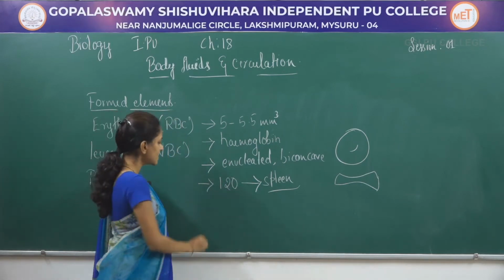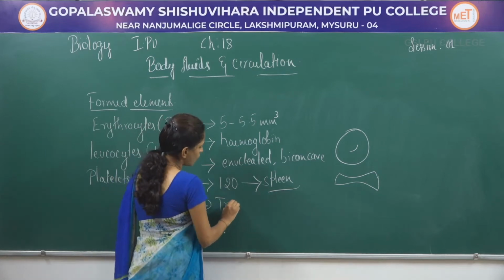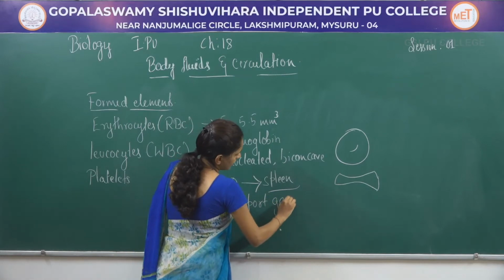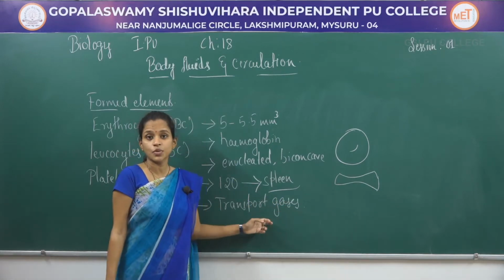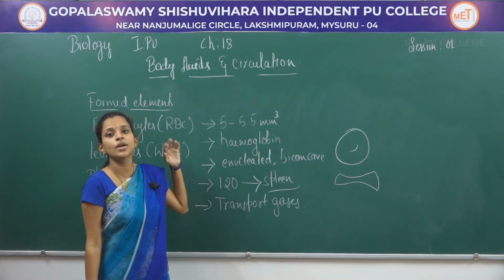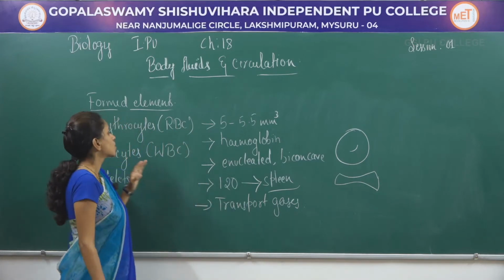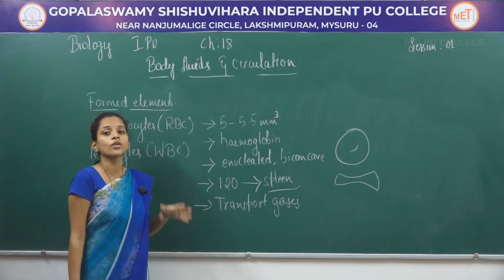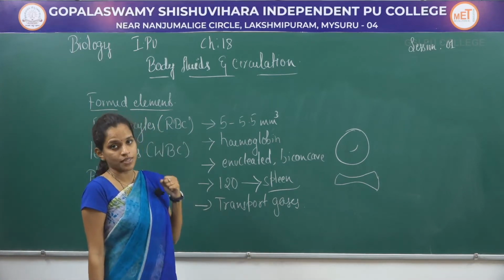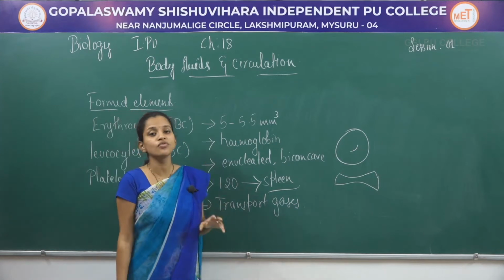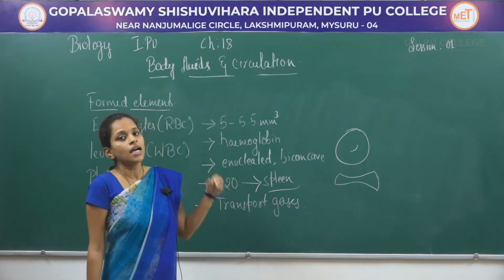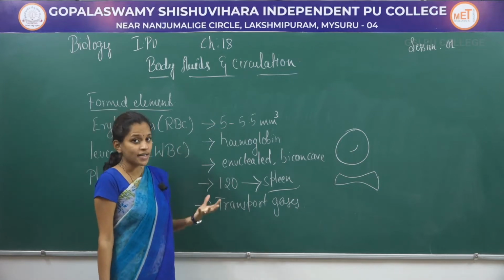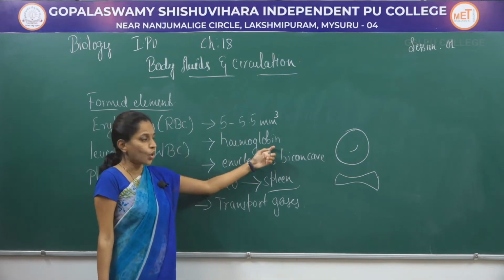RBCs help in transport of gases. Those gases which are transported, we have already learnt, are carbon dioxide and oxygen. So these erythrocytes or RBCs, or red blood corpuscles, their amount is 5 to 5.5 million per mm³, and they have a pigment which gives them red color, that is hemoglobin.